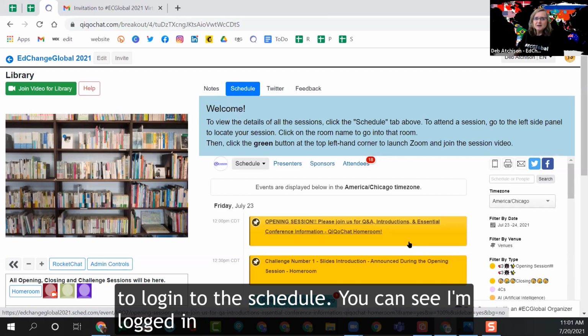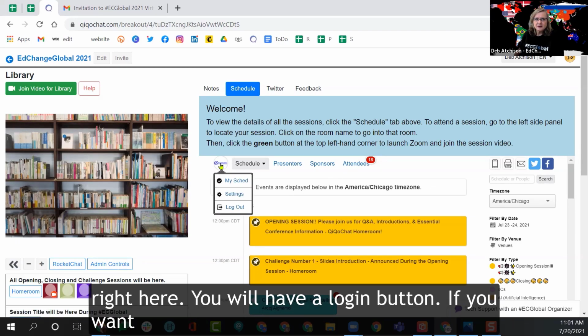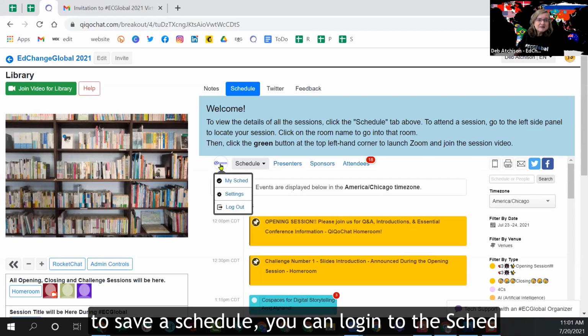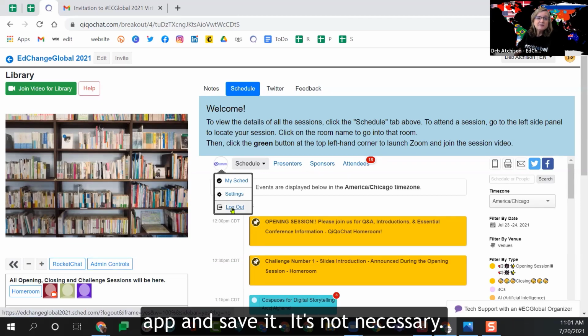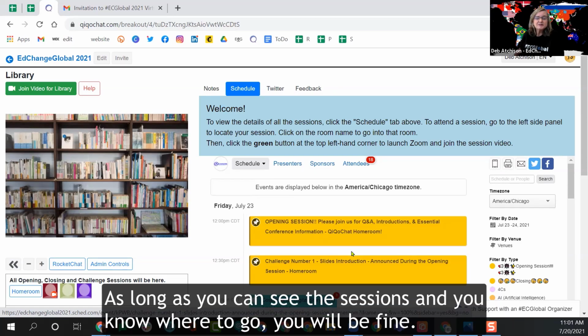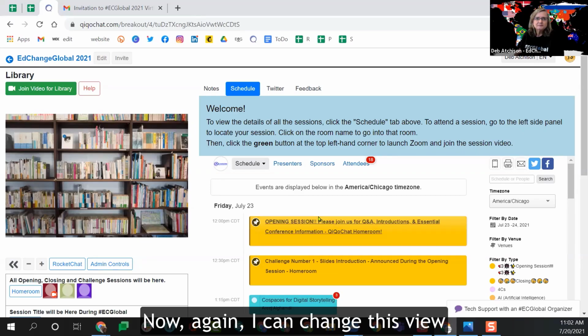If you want to log into the schedule, so you can see I'm logged in right here, you will have a login button. If you want to save a schedule, you can log into the Sketch app and save it. It's not necessary. So as long as you can see the sessions and you know where to go, you're fine.